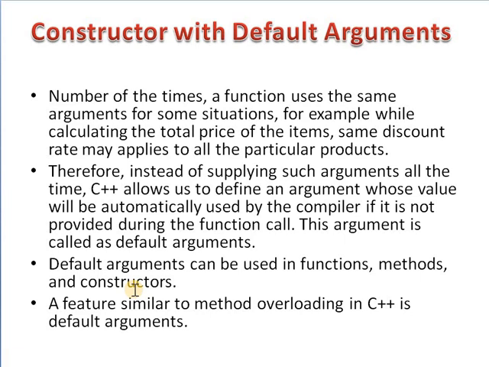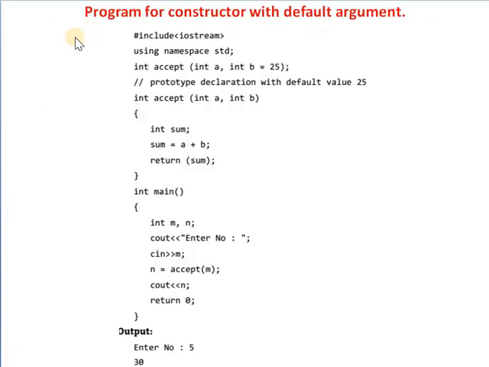This is called a constructor with default argument. We can set the default value or fixed value to the constructors. Whenever the caller does not assign the particular value to the constructor, then at that time the constructor will automatically take that default value and assign it to the object. Let's see the program for the constructor with default argument.